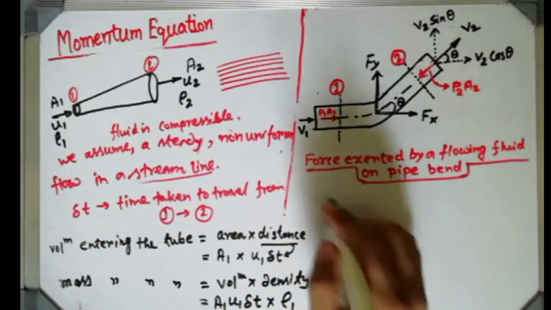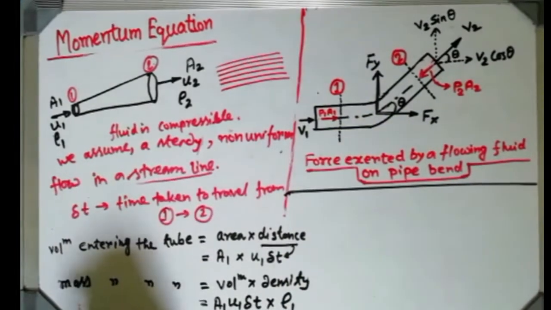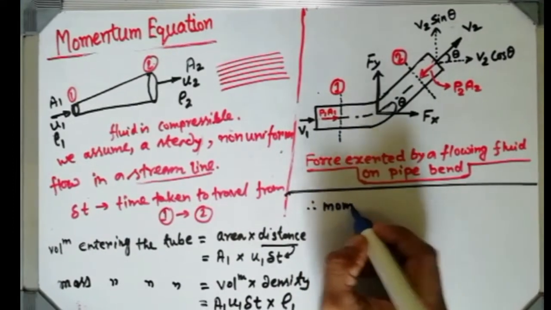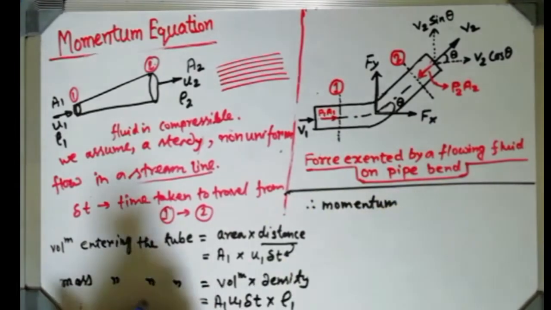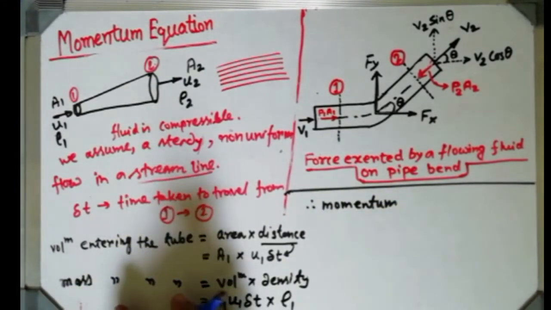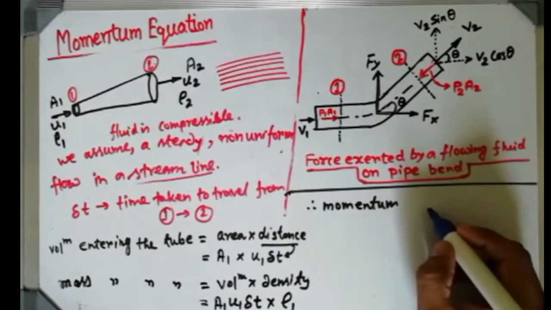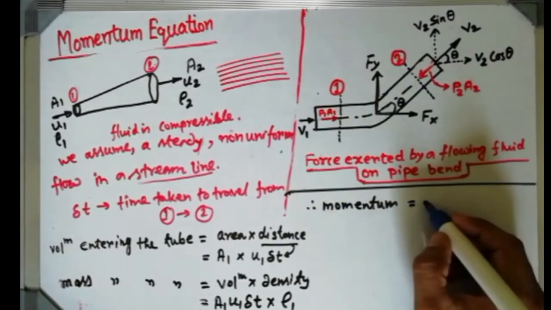And I am just using this space, and if you try to find out the momentum, because we are actually trying to find the momentum. So the momentum of the fluid entering the tube, I am just keeping that writing part because space is inadequate.